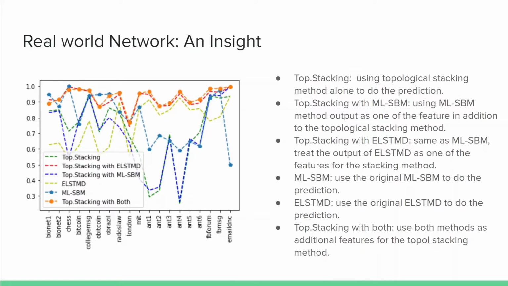With the AUC scores for 19 different datasets, it is easy to observe that by combining all three methods, we are able to achieve fairly good performance for all of the datasets. This proves that the stacking method is able to learn which features are important in the prediction, and thus is able to incorporate other methods to work better with the topological features stacked.